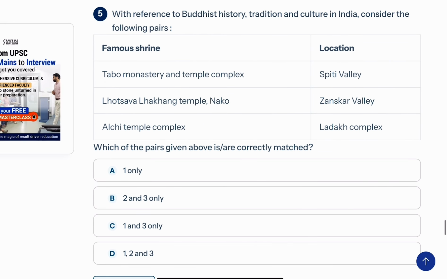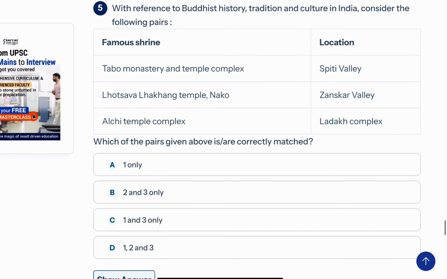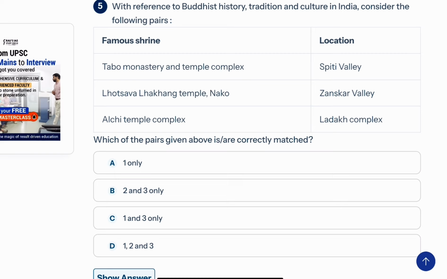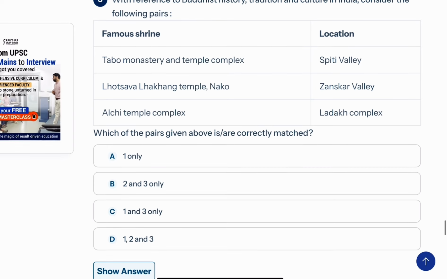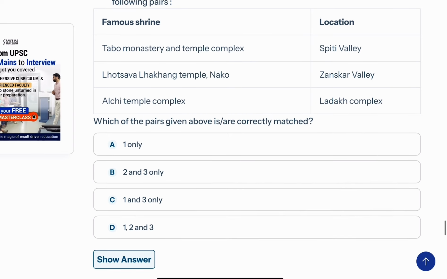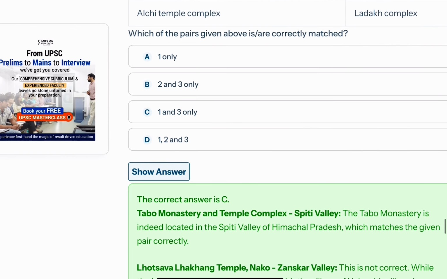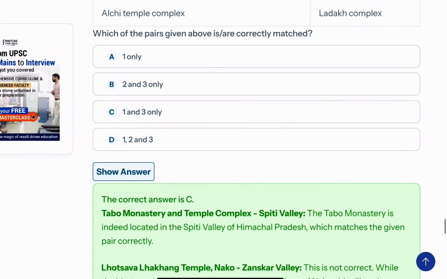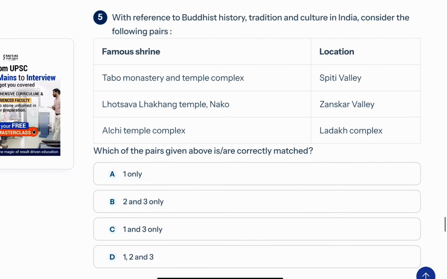Now, the fifth question: with reference to Buddhist history, tradition, and culture in India, consider the following pairs. Famous shrine and location: Tabo Monastery and Temple Complex, Lhasawa Lakhang Temple, Nagpur, Zanskar Valley, Alchi Temple Complex in Ladakh. The correct answer is C, that is 1 and 3 only. Option 2 is incorrect, Lhasawa Lakhang Temple, Nagpur.